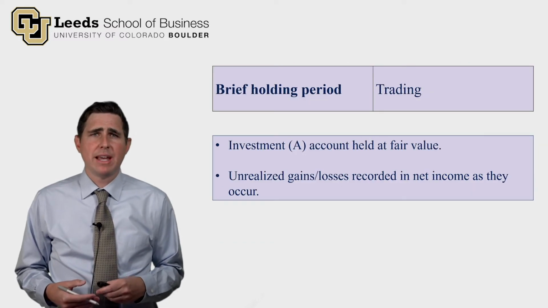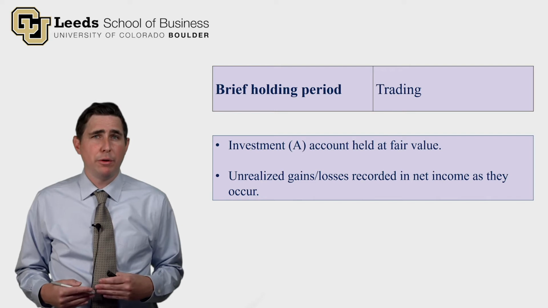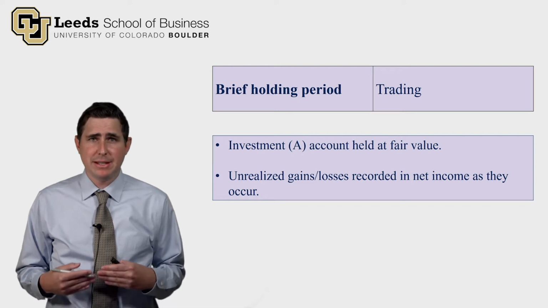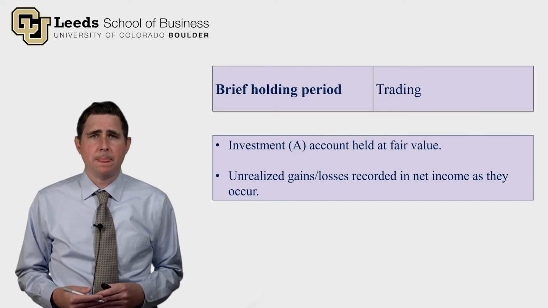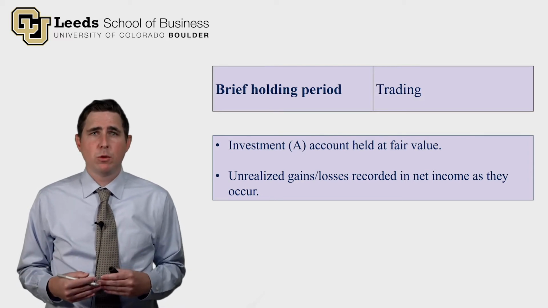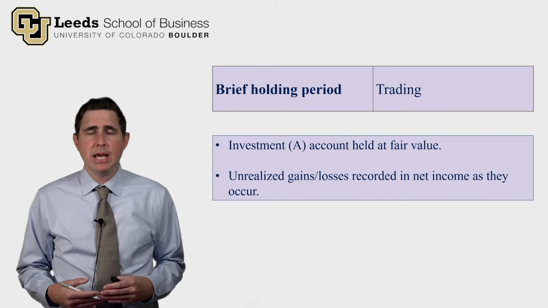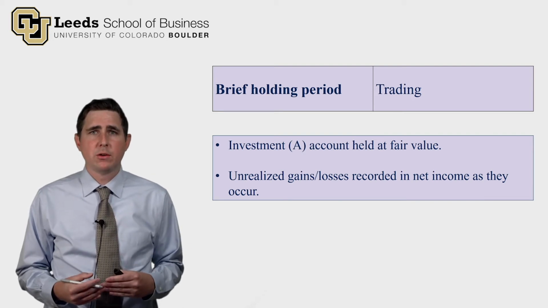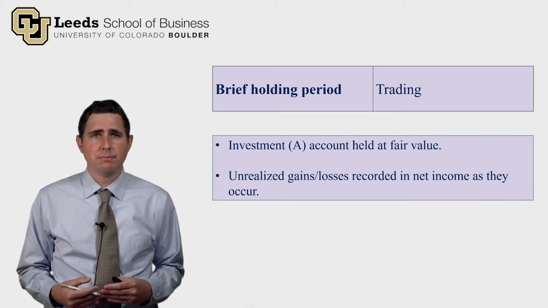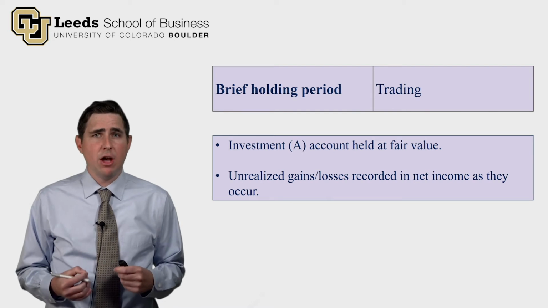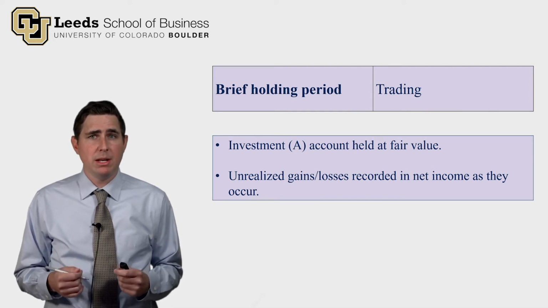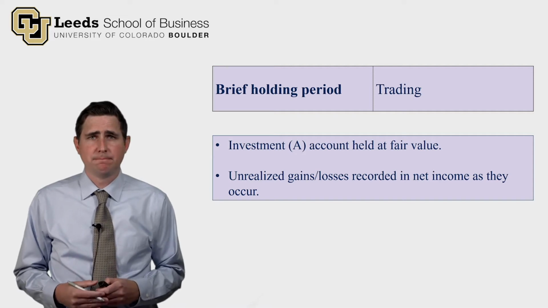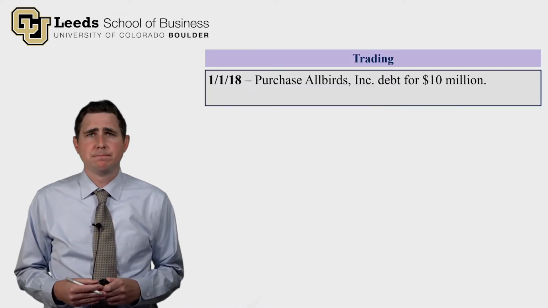First, let's go through the accounting treatment if we only expect to hold it for a brief amount of time, and this is in terms of days or hours. We call it a trading security. When we buy the investment, we're going to set up an investment account, and that investment account is always going to be held at fair value. The unrealized gains and losses that we experience while we're holding the investment are going to be recorded immediately to net income as they occur. So let's go through an example.